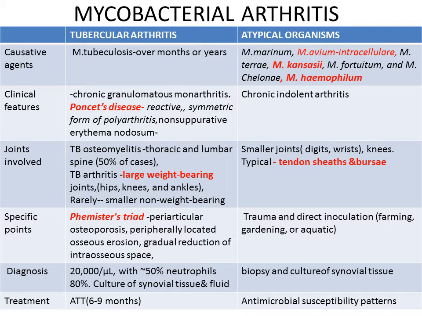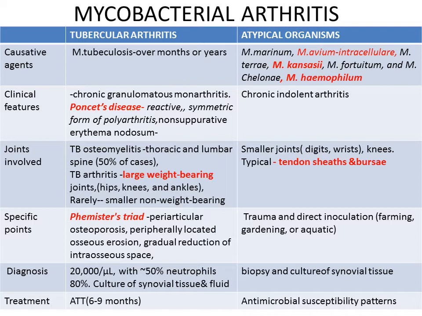Atypical microorganisms are found mostly in immunocompromised patients such as HIV positive patients, especially the highlighted organisms such as Mycobacterium avium intracellulare, Mycobacterium kansasii and Mycobacterium haemophilum. They can spread via trauma or direct inoculation while farming, gardening or aquatic activities.